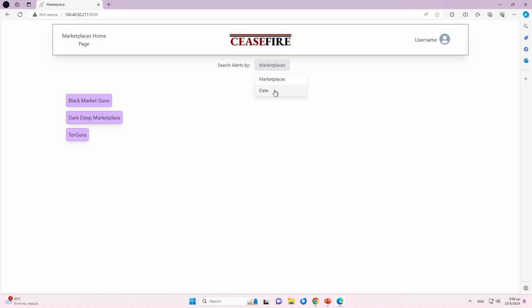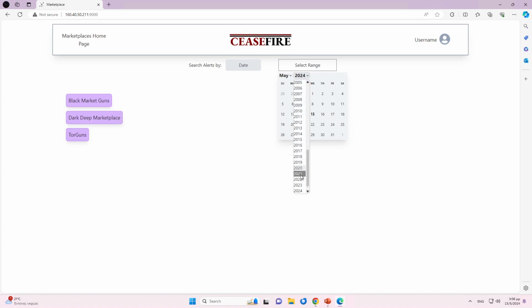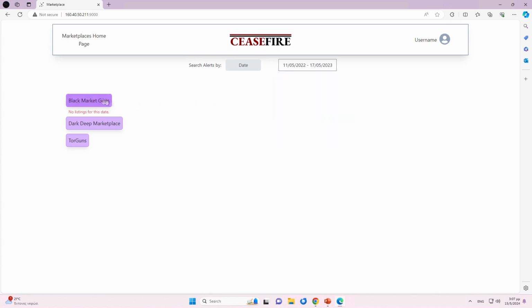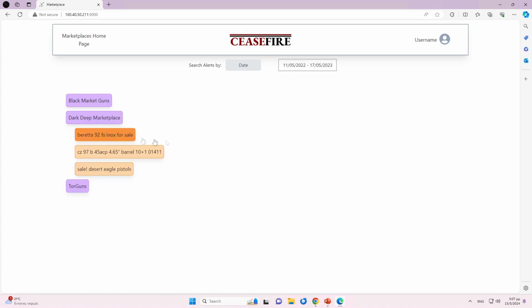Secondly, the user can choose to fill in a date range. All marketplace listings created in this range are consequently presented, grouped by marketplaces as well.